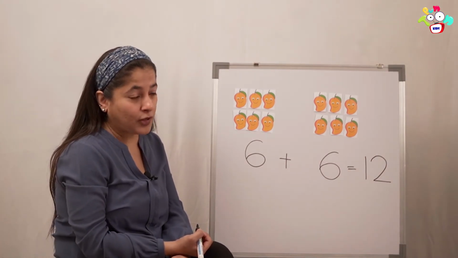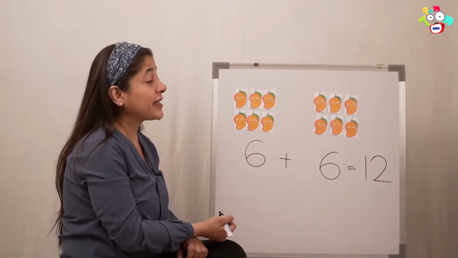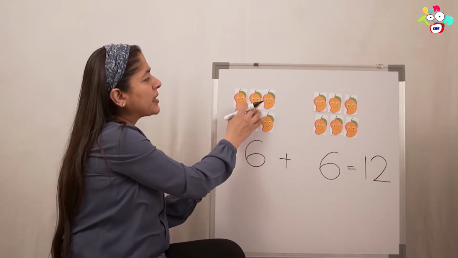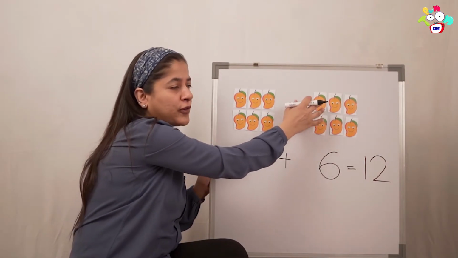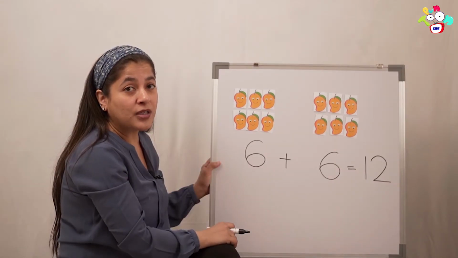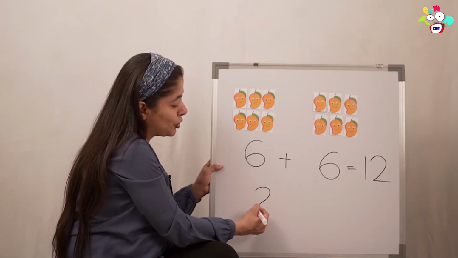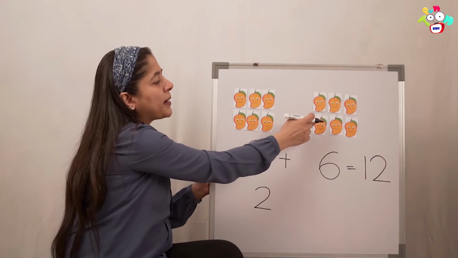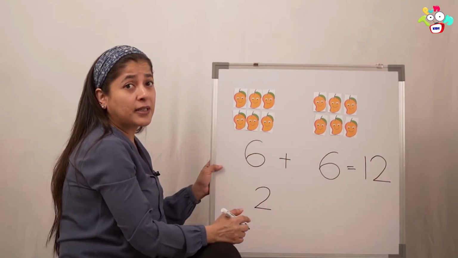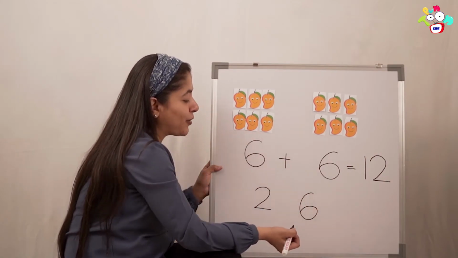Okay, come on. So first, which number do we write? First we write how many times the mangoes came. So how many times? 1 and 2. First Naira got and then Romy got. So how many times did they buy the mangoes? 2 times. So what are we going to write? 2. And each time, how many did they buy? There are 6 and 6. So how many did they buy? 6. Each time they bought 6 mangoes.